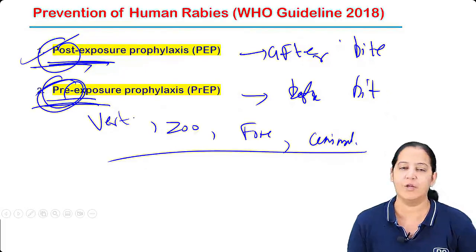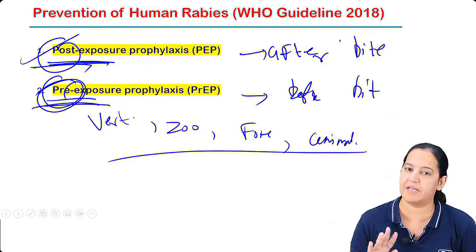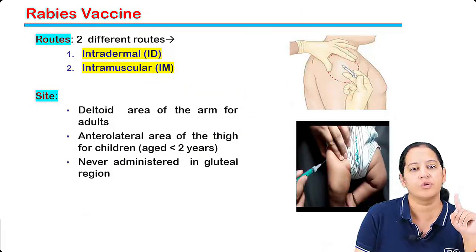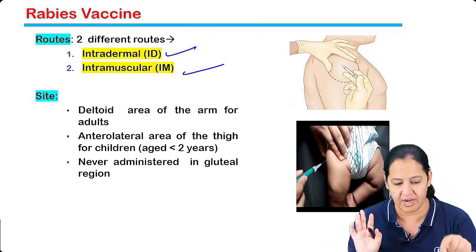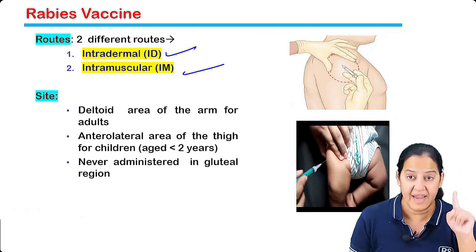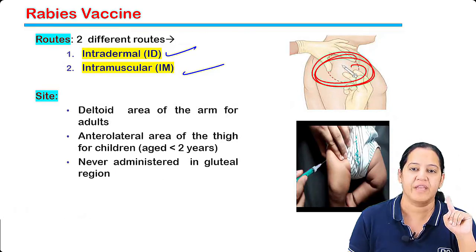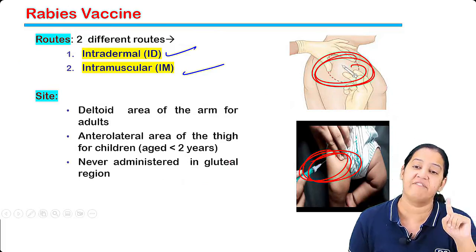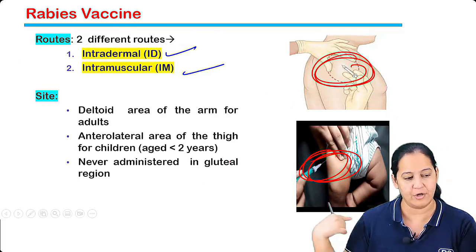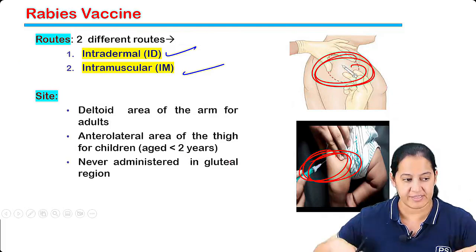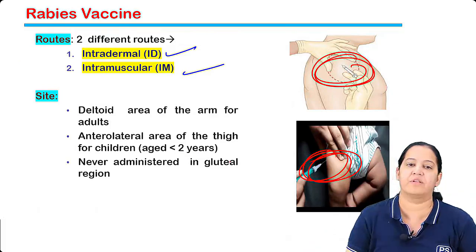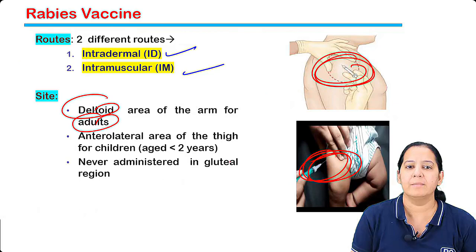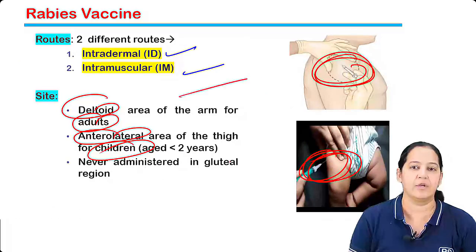So let me tell you the two prophylaxis, post-exposure and pre-exposure both. What is the route? There are two routes, intradermal and intramuscular. I will tell you both schedules. In adults we give it on the deltoid, right and left deltoid, and in children we give it on the thigh, the anterolateral aspect of the thigh. So in adults the deltoid, in children the anterolateral aspect of the thigh. You can see the diagram.